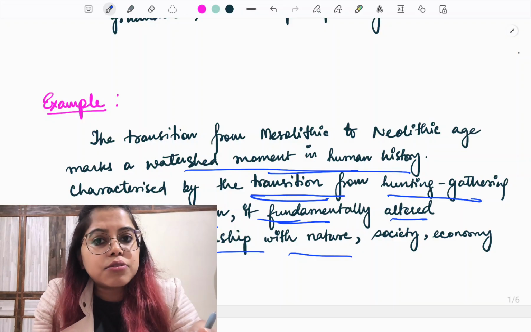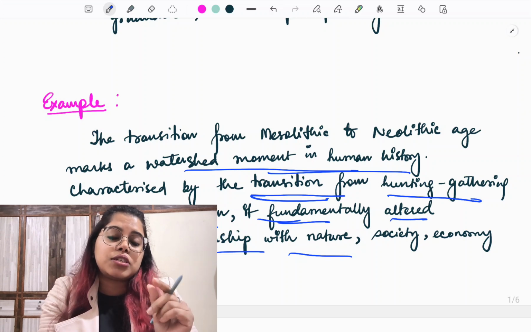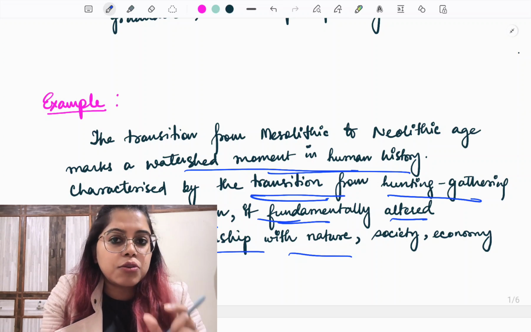Now the next thing that we need to write is that we know that this thing which is being called the Neolithic Revolution, we know that it was V.